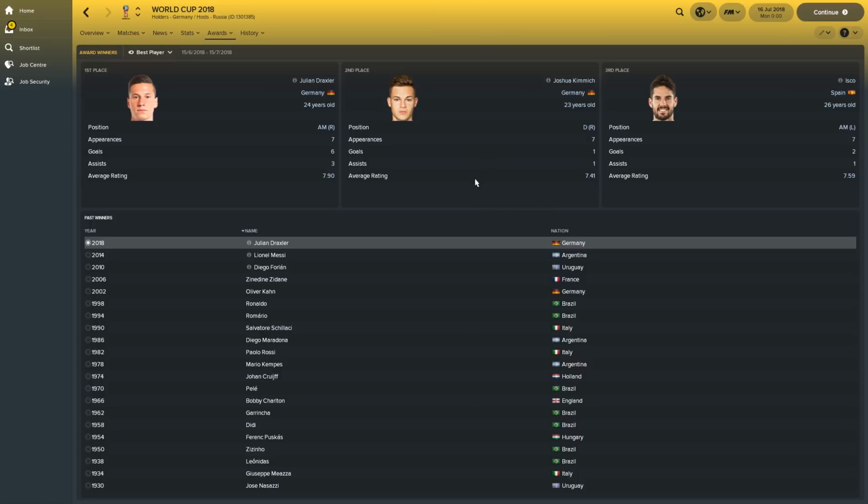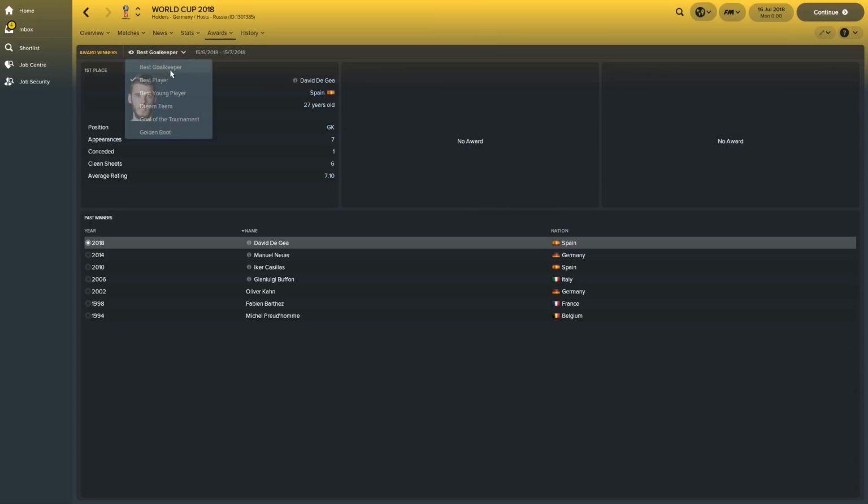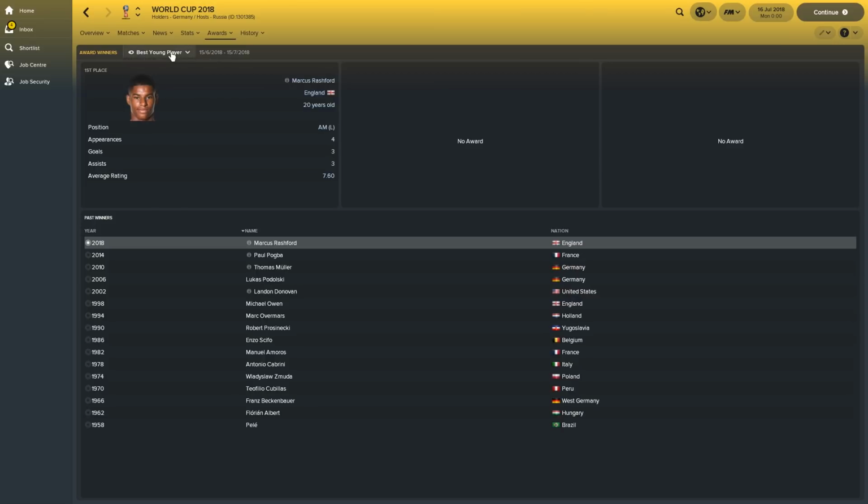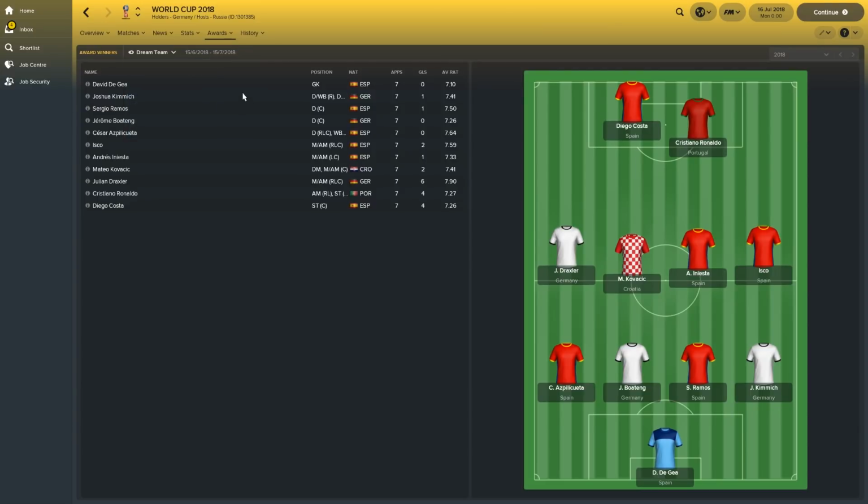So Draxler picked up the player of the tournament, with Kimmich and Isco featuring as well. Best goalkeeper went to De Gea of Spain. Best young player went to Marcus Rashford, who got 3 goals and 3 assists for England. The dream team, a few Spaniards in there, and lots of Germans as well. Actually, more Spaniards than Germans, interestingly.